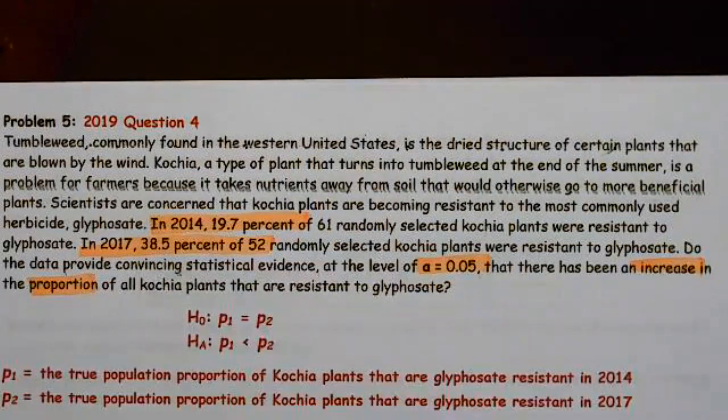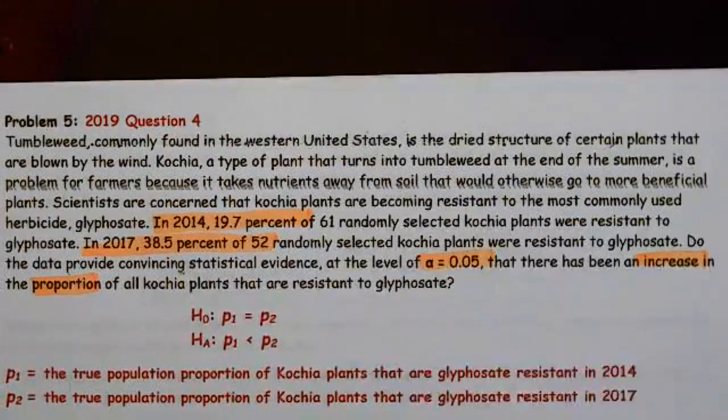Do the data provide convincing statistical evidence at the level of alpha equal 0.05 that there has been an increase in the proportion of kochia plants that are resistant? So first off, they're really nice. They told me I was working with proportions. I can sit there and look at this and go, hey, I have 2 samples. So I'm obviously working with a 2 sample proportion.